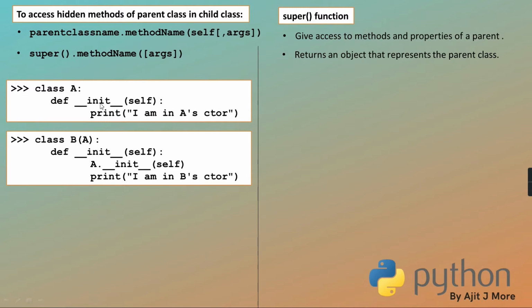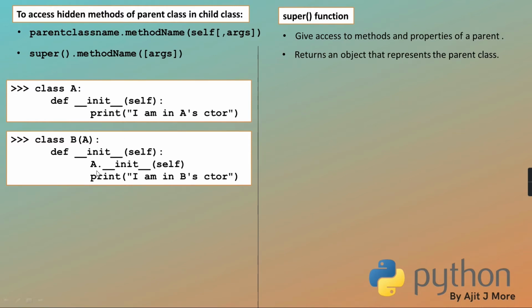Is the name of this method the same in the child? This init method name is the same in the child, so obviously it is overridden. Can I say it is overridden? Yes. So is the parent init hidden in the child init? Parent's init is hidden in the child. So if I want to call that parent init inside the child, this is one option: parent class dot method name, or super dot method name.